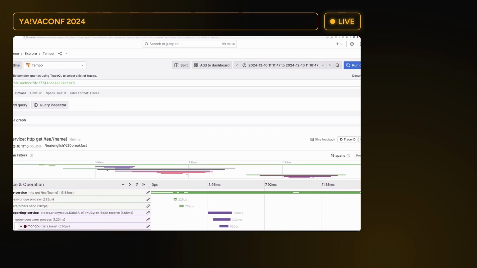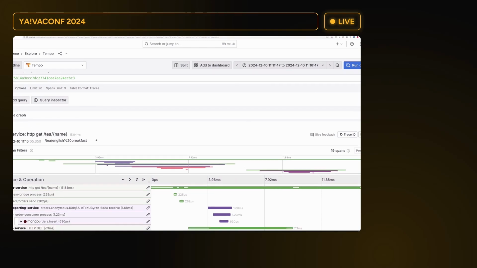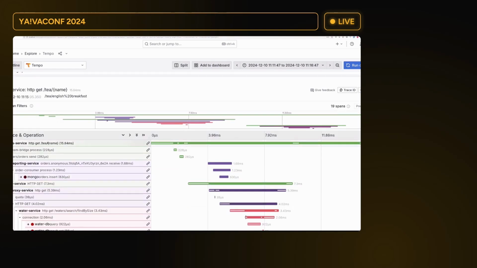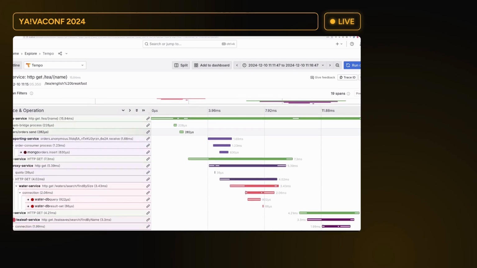Here we can see that the whole processing took 15 milliseconds. It started with HTTP GET to T English breakfast. Then we can see that we went to the reporting service through messaging to Mongo. Then we went through the T service to the proxy service to the water service in the database. And here we have the T service and the T leaf service.